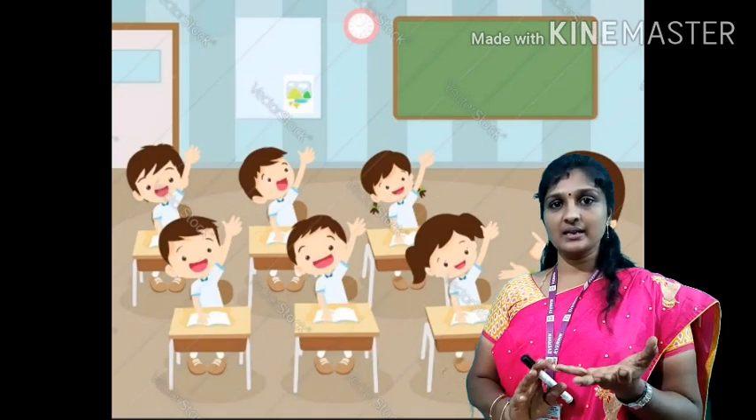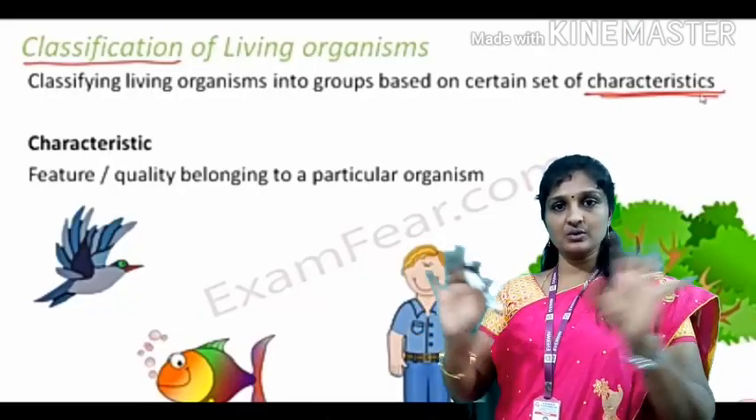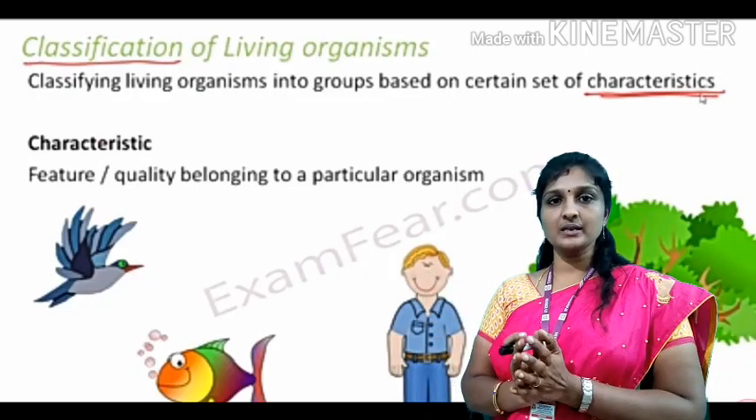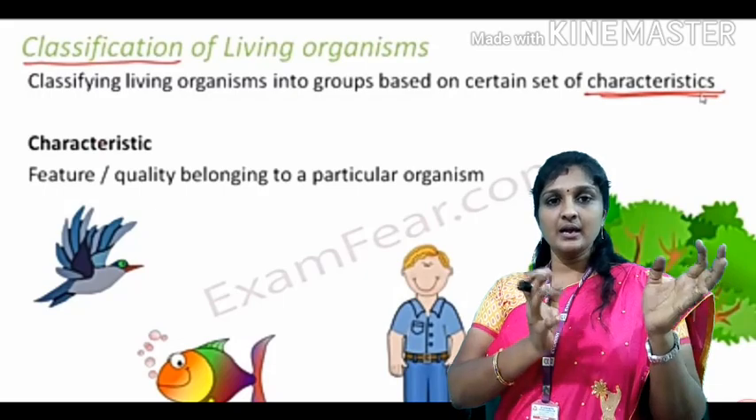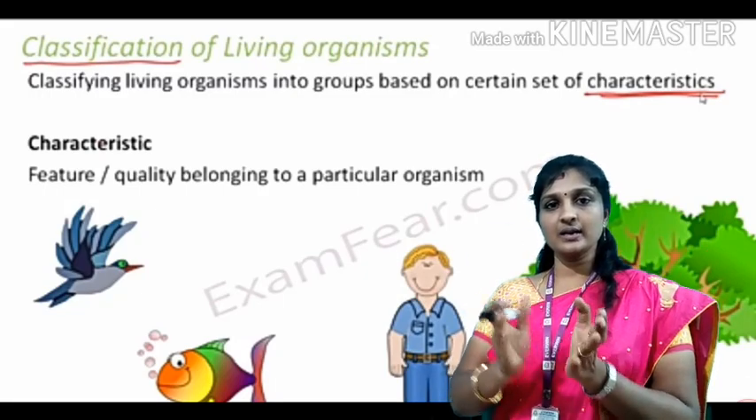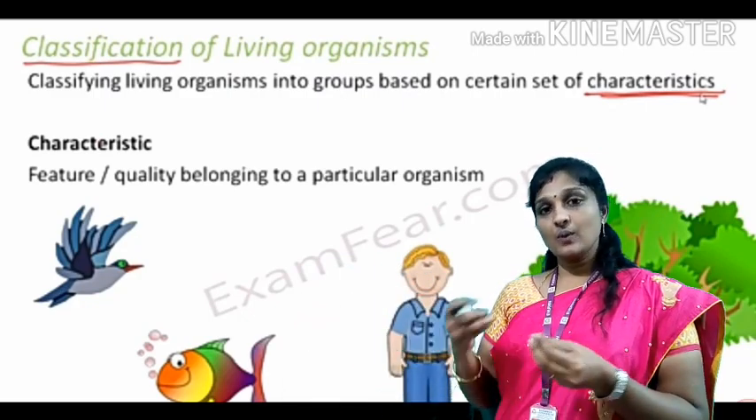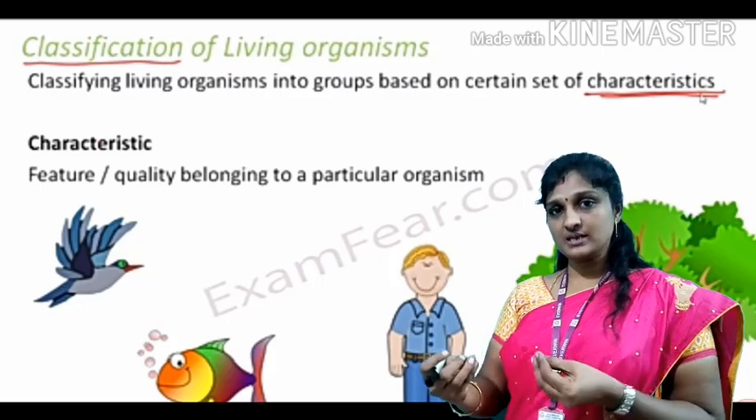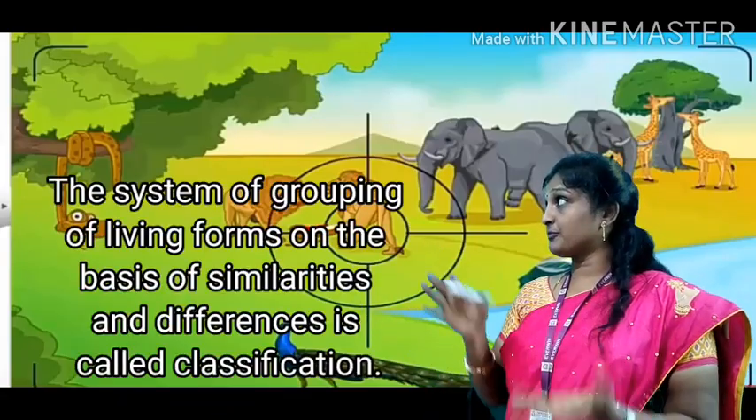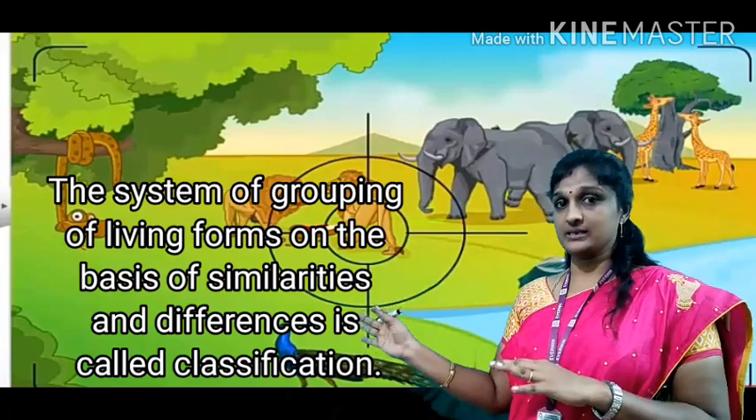Like that only, the characteristic is the feature which is present for a particular group of organisms. So that particular group of organisms is classified into one group, and another group contains organisms with other characteristics. Now you can understand. So what does classification mean? Mostly the classification is done based on the similarities and differences in characteristics present in the living organisms.